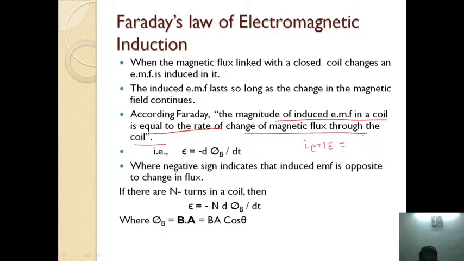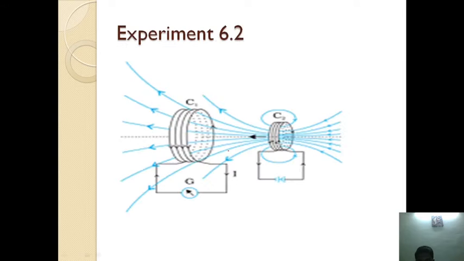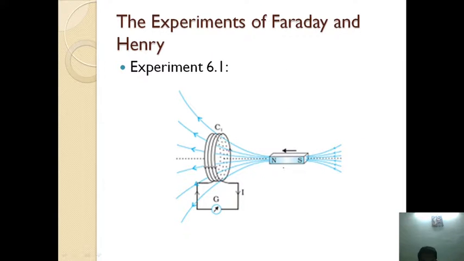So whatever current or EMF is induced in the coil, it depends not only on the flux, but on how fast it is changing. In the previous class I told you that if you move the bar magnet slowly towards the coil, the deflection is small. If you push the bar magnet rapidly, at a faster rate, the deflection will be maximum.